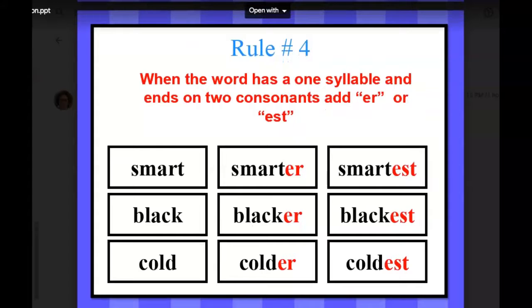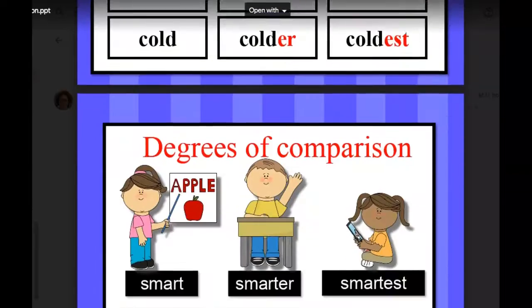When the word has one syllable and it ends in two consonants, add ER or EST. Smart, smarter, smartest. Black, blacker, blackest. And cold, colder, coldest. And cold is actually going to be one of your words today. So you can see right there how to do it.